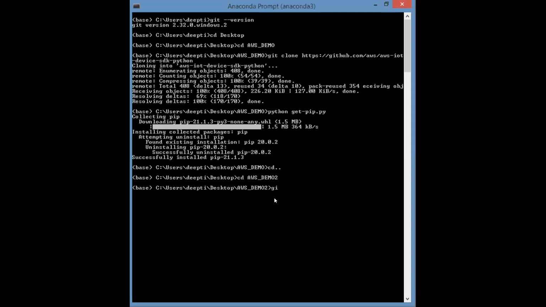Type git clone https colon forward slash forward slash github.com/aws, and the name that you have given, type as it is. The full name of the folder should be typed as it is.